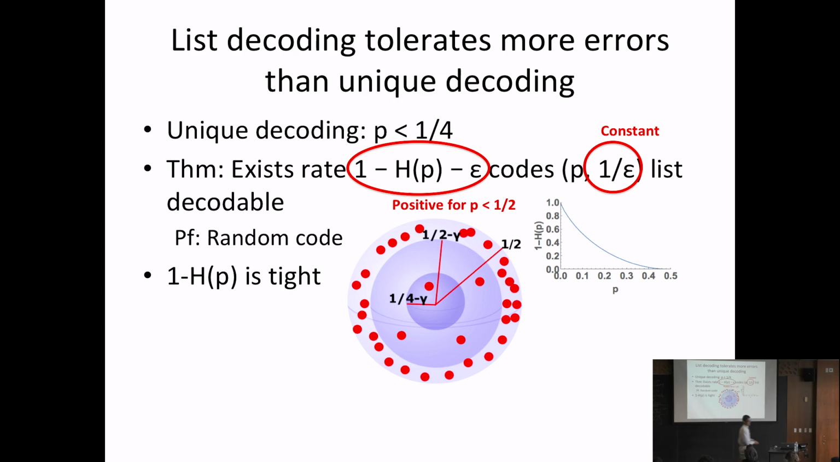Sorry, I think there was one more thing I wanted to say. Yes, so because this 1 minus h of p comes up a lot, sometimes throughout the talk I'll say a capacity achieving code. So when I say a capacity achieving code, I mean a code with this rate 1 minus h of p minus epsilon. Oh, and so I guess looking at the picture, what this says is if you take p to be 1/2, then if you have any constant rate code, that means the best list size you can get is exponentially large.